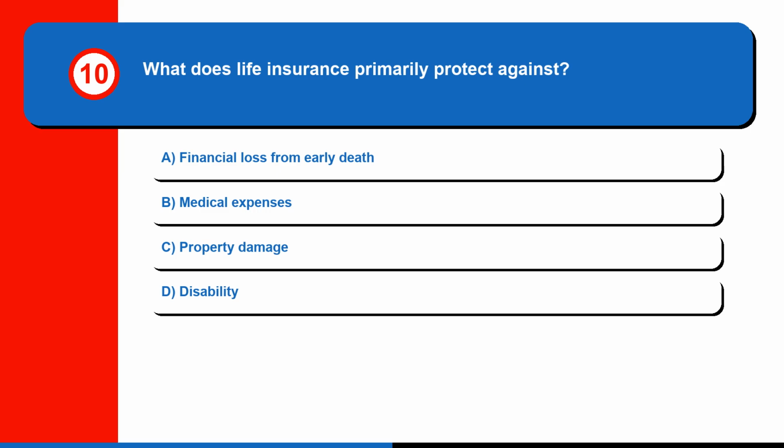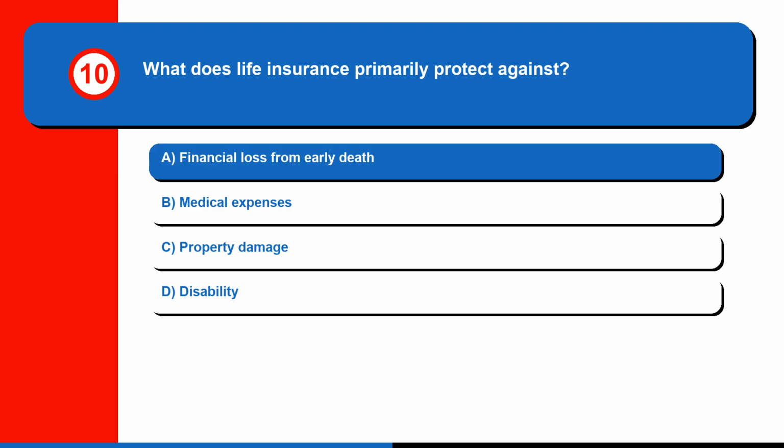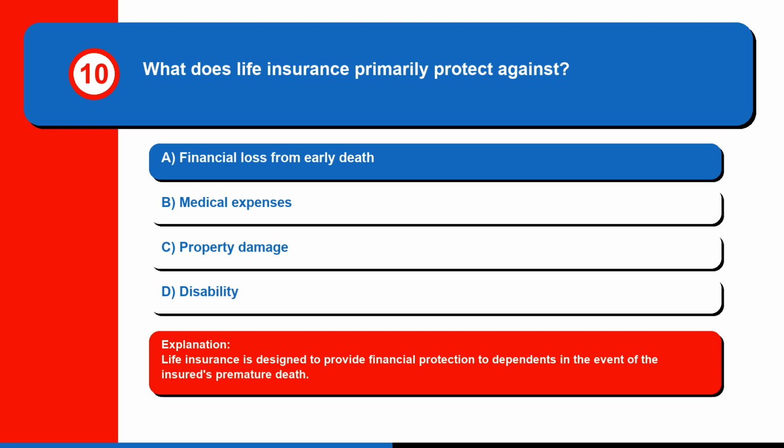Question 10. What does life insurance primarily protect against? A. Financial loss from early death, B. Medical expenses, C. Property damage, or D. Disability. The correct answer is A. Financial loss from early death. Life insurance is designed to provide financial protection to dependents in the event of the insured's premature death.